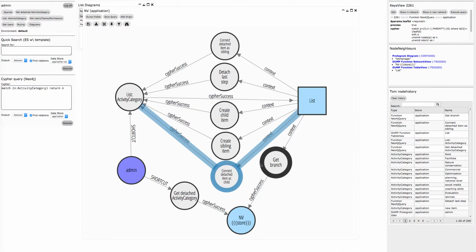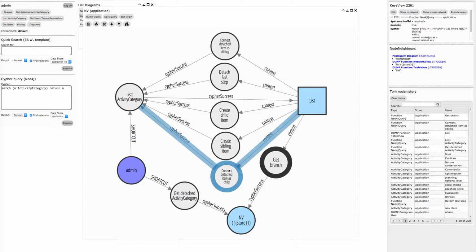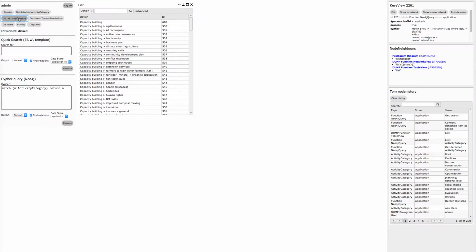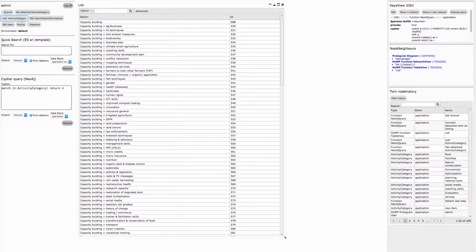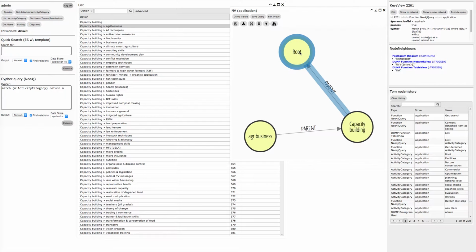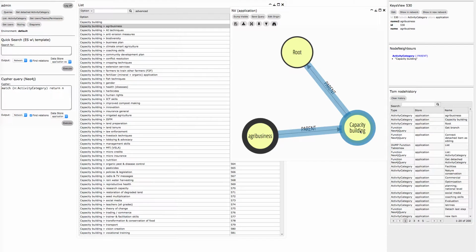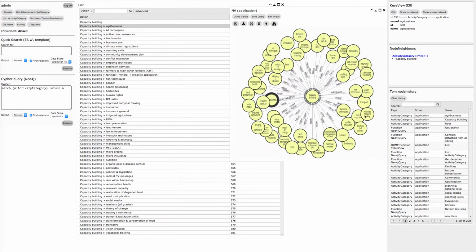So with this in mind, I have six context menu options, and each of them is executing a certain activity. So if I list all the activity categories, here I have my six options. The first one just shows the branch, and I can click on every node and explore the details if I want. I can also drill down if I want to.